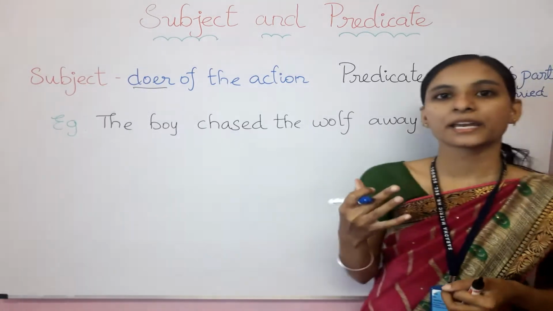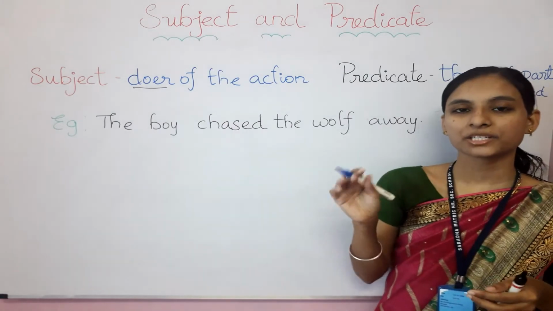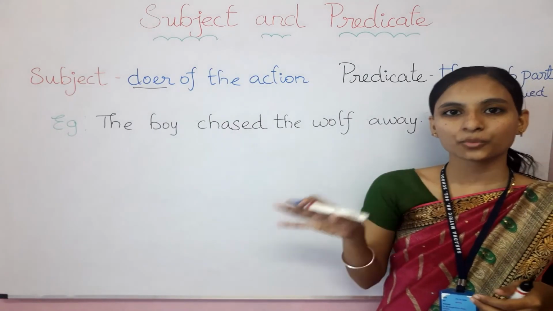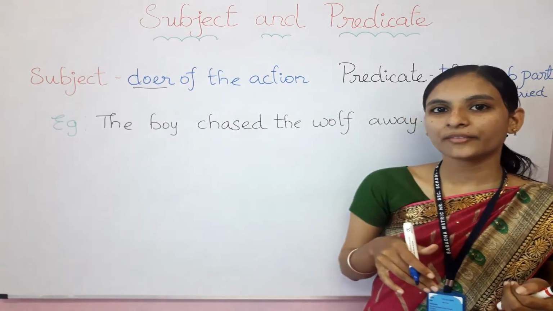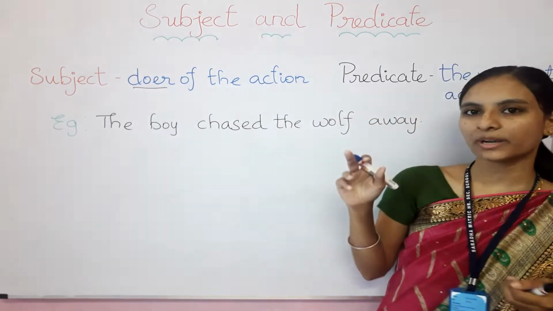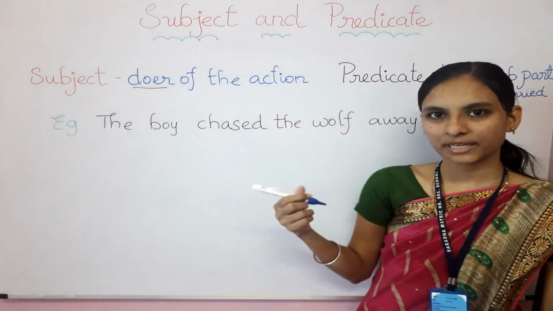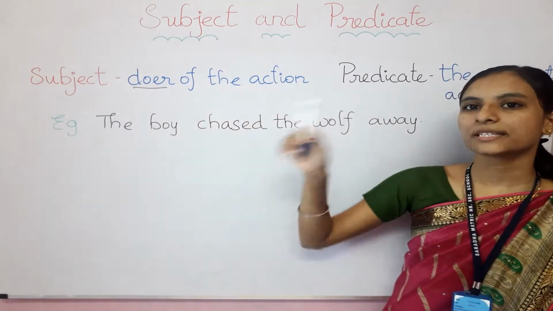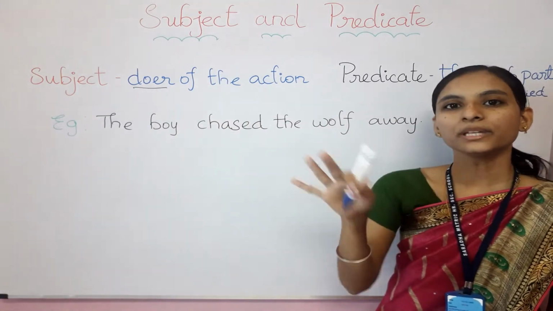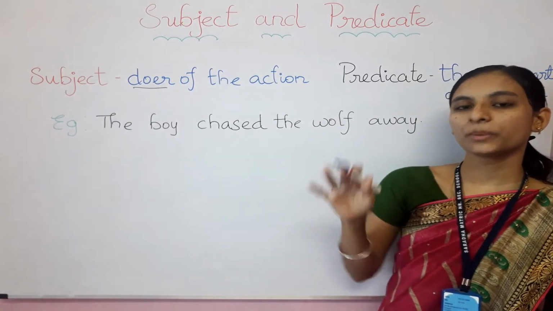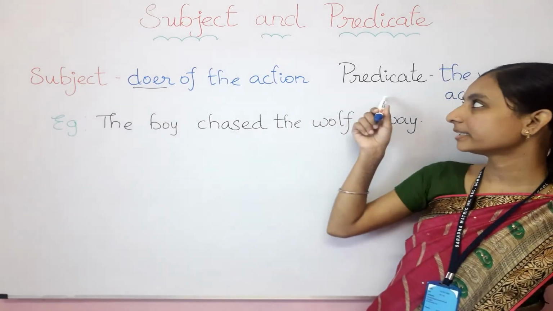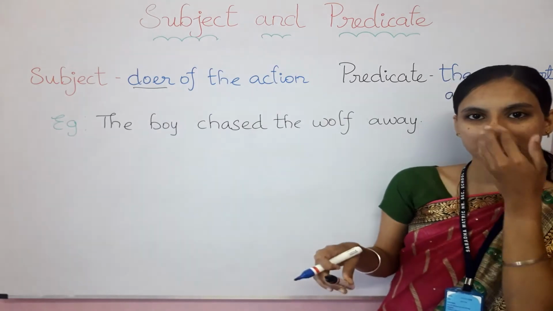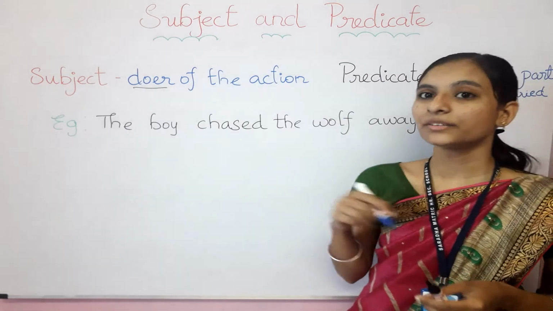The action carried out by the subject, that action, from the verb to the end of the sentence will be the predicate only. So the subject comes at the beginning of the sentence, only the one word will be the subject, and except for the subject, from the verb until the end of the sentence are the predicate only. Clear, children? Okay, so let's learn with an example.